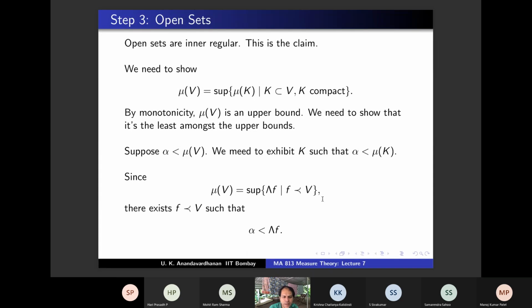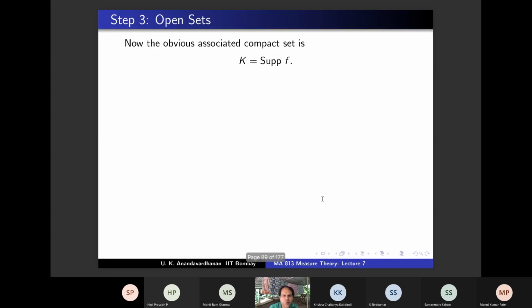So alpha is less than lambda F, we know, and you have K, and let us look at mu K. Okay, so if W is open such that W contains K, then what does this mean? Then support of F is contained in W. In other words, F is preceding W, right?